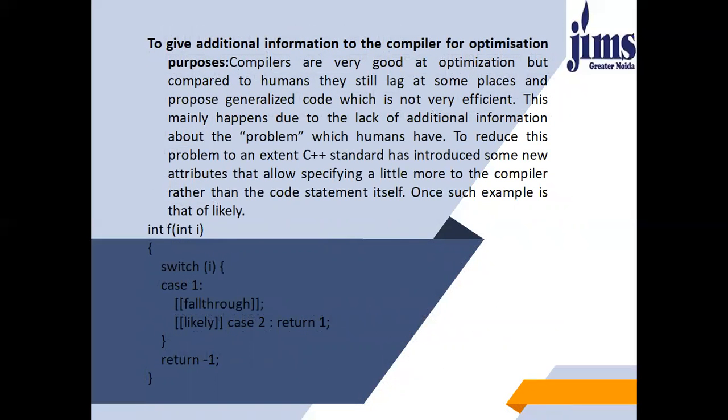To give additional information to the compiler for optimization purposes: compilers are very good at optimization, but compared to humans, they still lag at some places and propose generalized code which is not very efficient. This mainly happens due to the lack of additional information about the problem which humans have. To reduce this problem to an extent, the C++ standard has introduced some new attributes that allow specifying a little more to the compiler rather than the code statement itself.